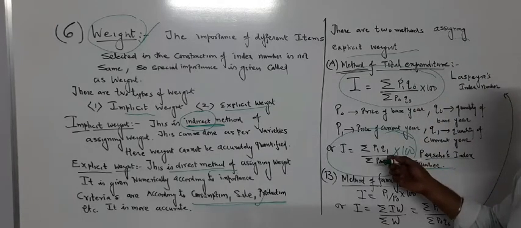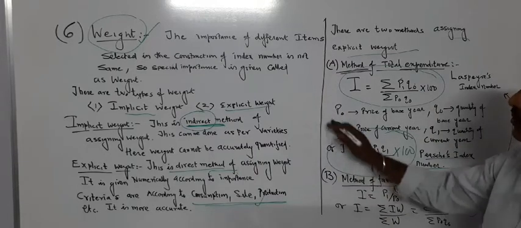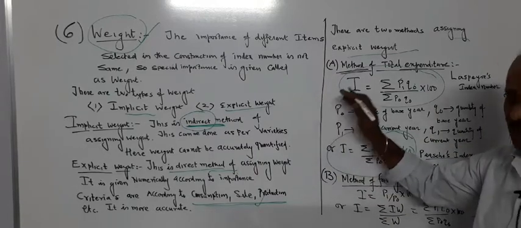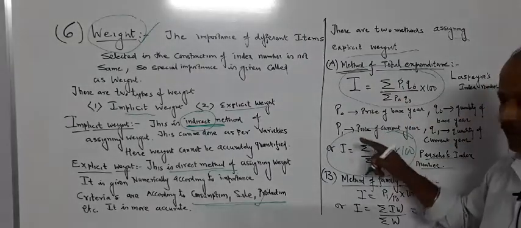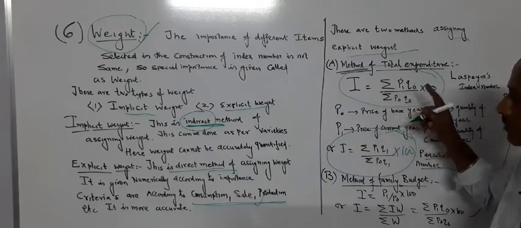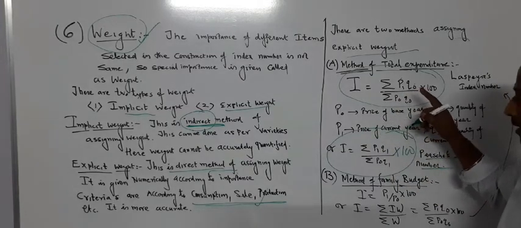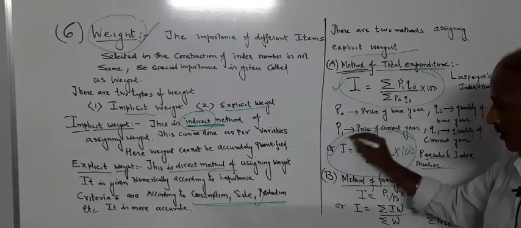So nothing new. We already did this formula in a previous topic. But when you are asked to construct the cost of living index number, you can calculate it this way. We are going to do some numerical questions as well as some questions from the exercise. Then you will come to know how to calculate this.